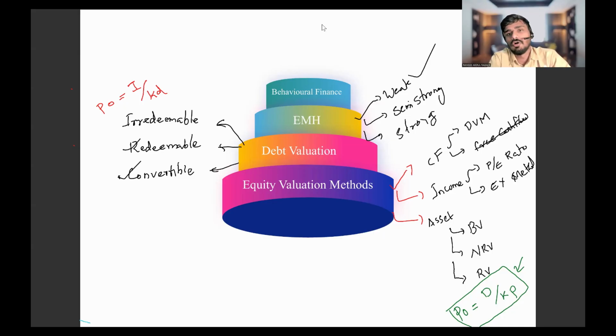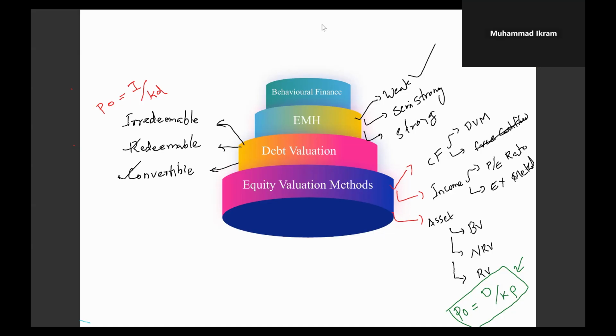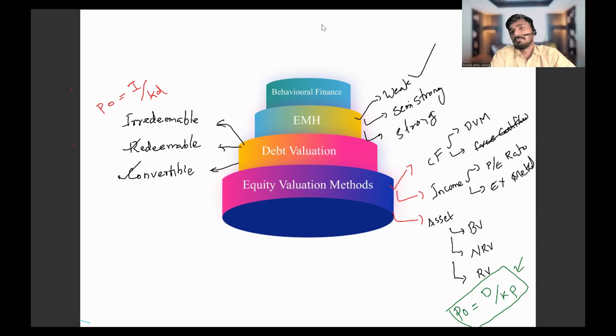Okay. So let me ask you a question. In weak form efficient, the share price will change on the information that the company announced 1 month before. Is the statement true or false? False. Why? Because it's not about time. In semi-strong, the share price has to change immediately. If it is weak form, it's about past data.